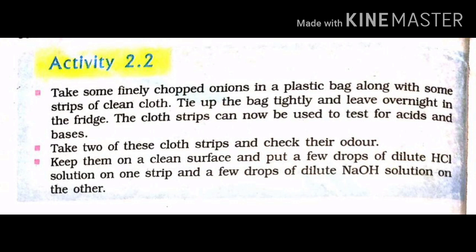Activity 2.2. Take some finely chopped onions in a plastic bag along with some strips of clean cloth. Tie up the bag tightly and leave it overnight in the fridge. The cloth strips can now be used to test for acids and bases. You are taking the chopped onion in a plastic bag along with some clean cloth, tie it tightly, and then keep it in the refrigerator.